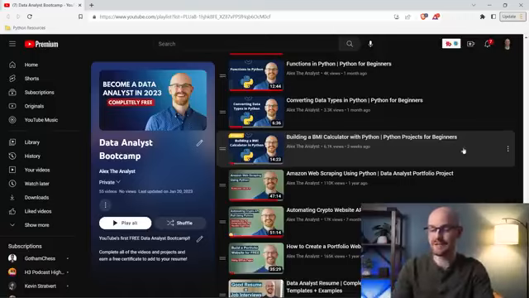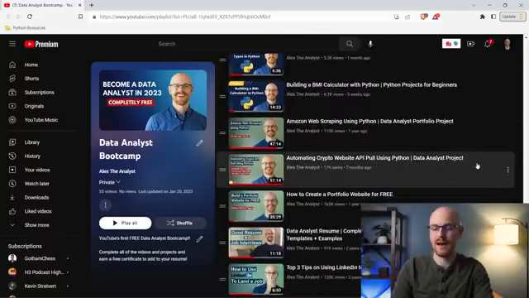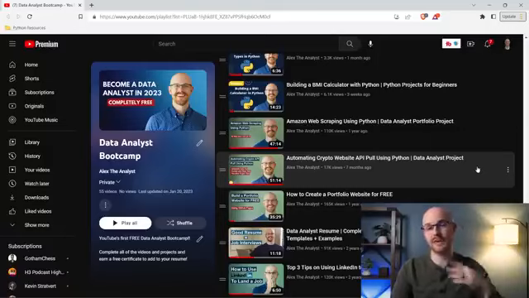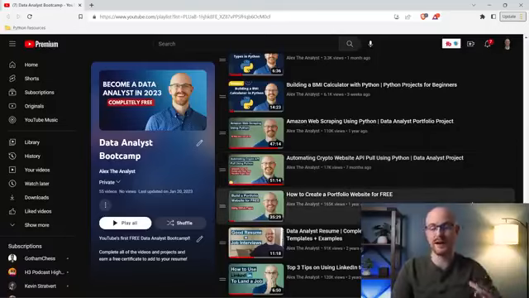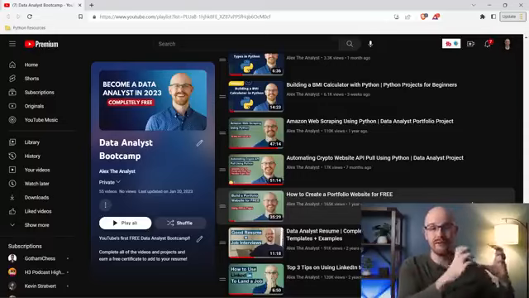After that, I have some other projects, not just ones like that, but I have a web scraping project using Python, API pulls using Python for web scraping from different sites. Then near the very end, we have some other important ones. Ones like how to create a portfolio website for free, which is taking all those projects that we've done throughout this entire bootcamp and putting it into a free website.